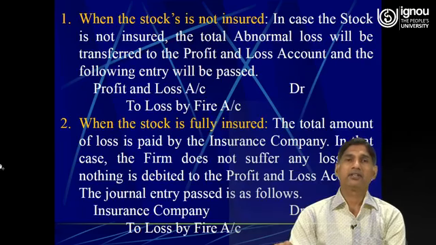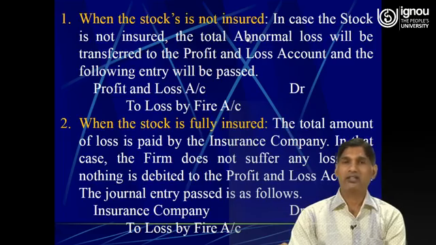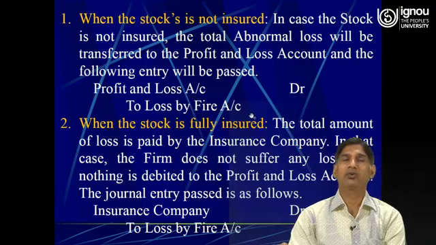Then here are the situations when the stock is not insured. So when we get the goods lost and we do not have the goods insured, in case the stock is not insured, the total abnormal loss will be transferred to the profit and loss account, and the following entry will be passed: profit and loss account debit to loss by fire or loss by theft, whatever.